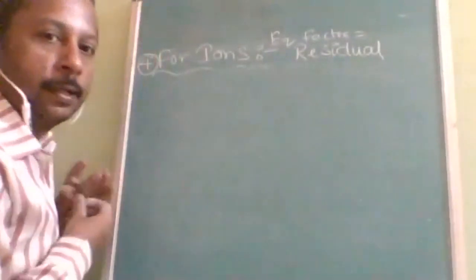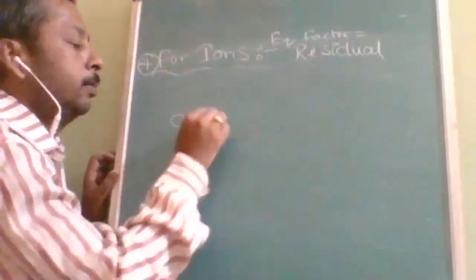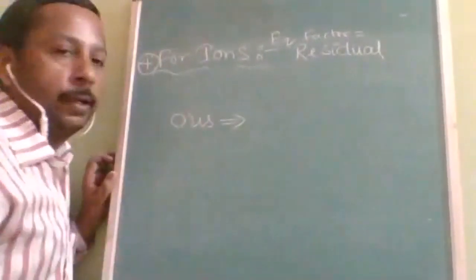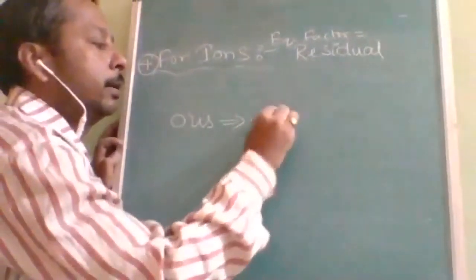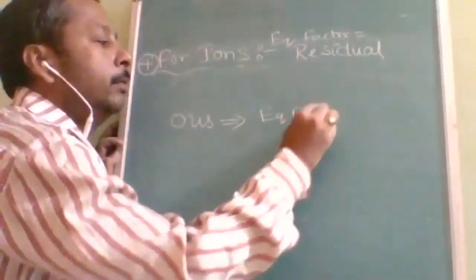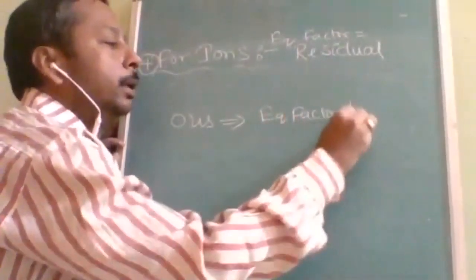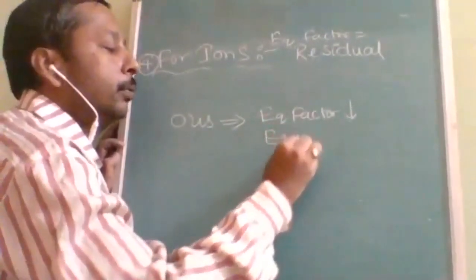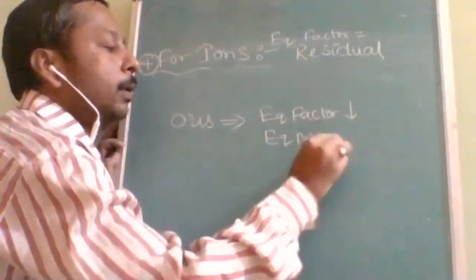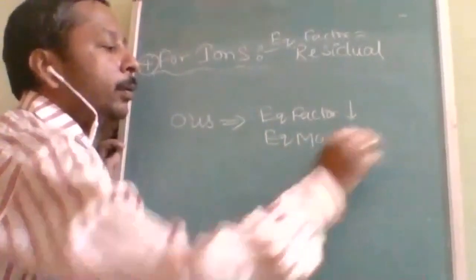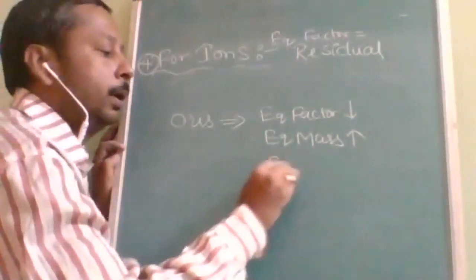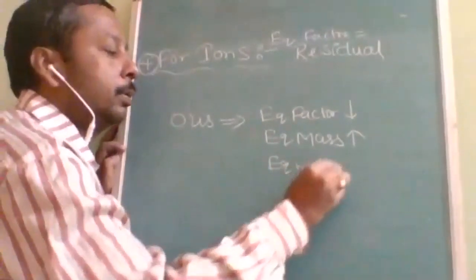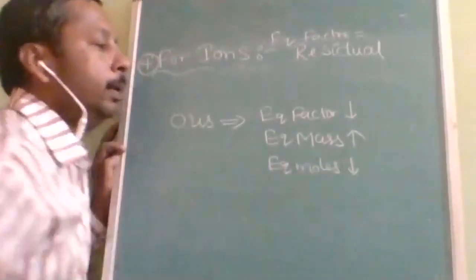Now, let us see about the ferrous and ferric. Okay, so I will write that logic also. Suppose for 'ous', the equivalent factor is less. Equivalent factor is less, therefore equivalent mass will be more, and equivalent moles will be less.